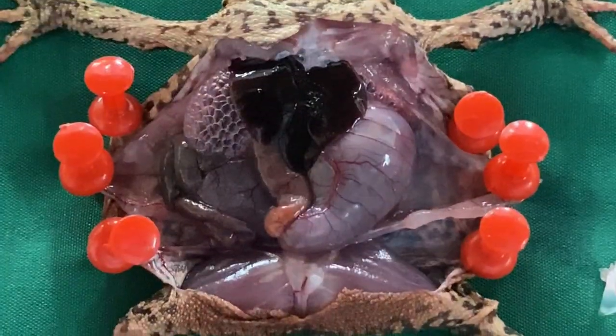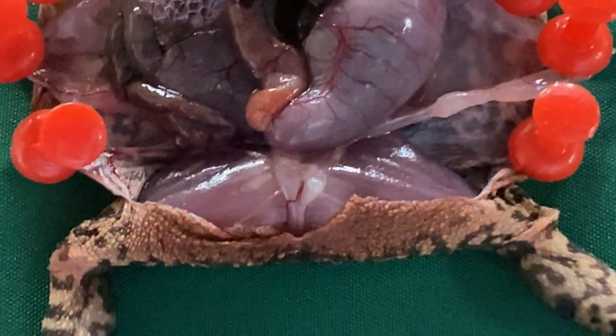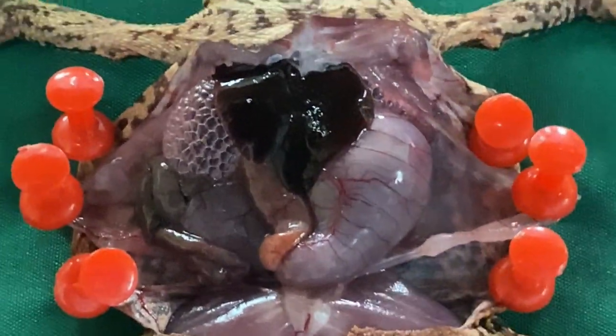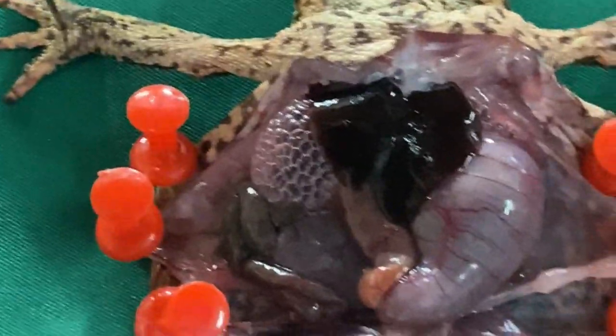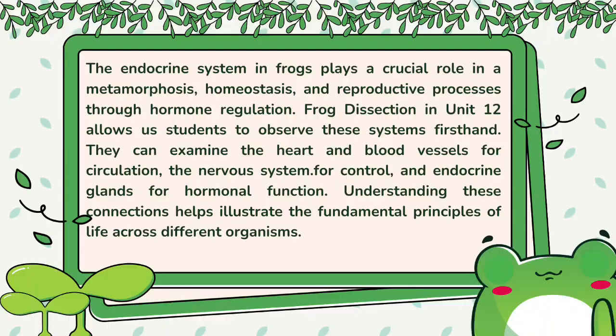They can examine the heart and blood vessels for circulation, the nervous system for control, and endocrine glands for hormonal function. Understanding these connections helps illustrate the fundamental principles of life across different organisms.